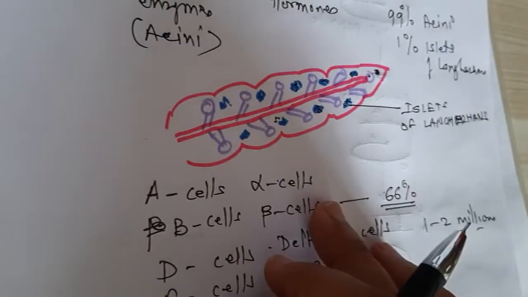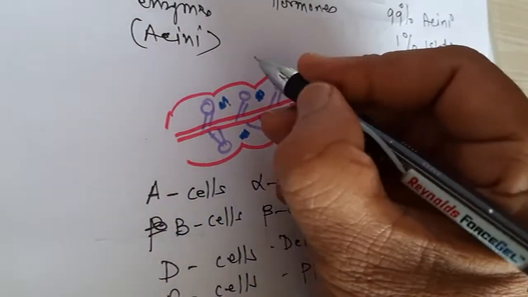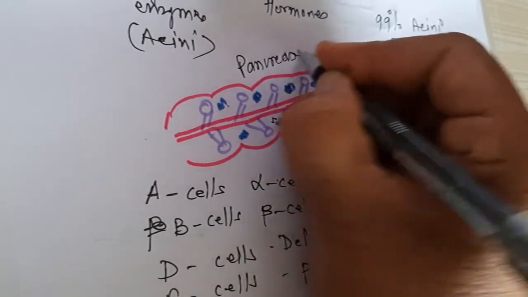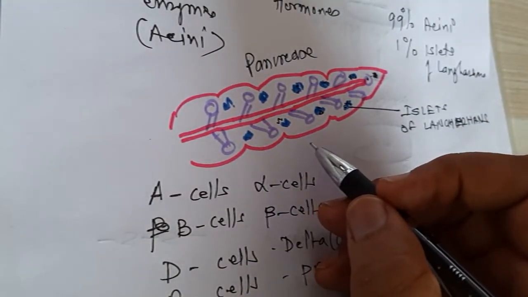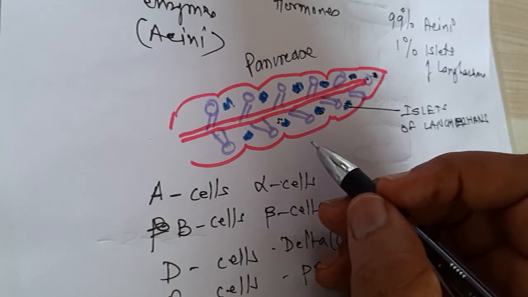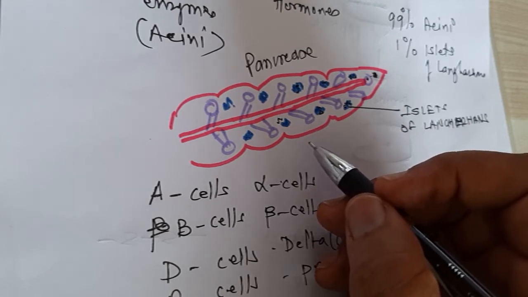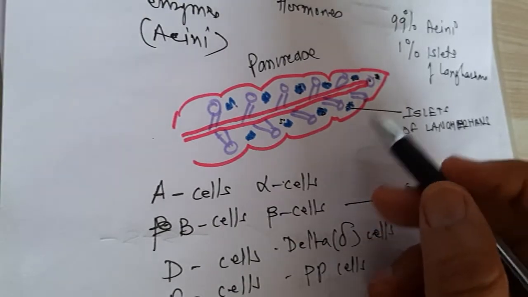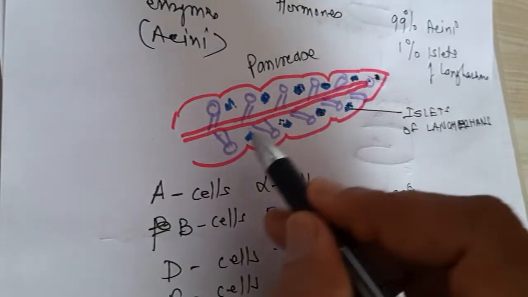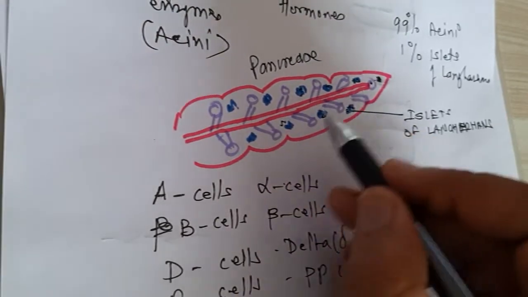Okay, so we have studied the morphology of the pancreas, how it looks. If you want to remember this longitudinal section of the pancreas, you just remember the bitter gourd, or bitter melon, or Karela. If you take the longitudinal section of this Karela, and see the arrangement of the seeds and the structure inside, it's the same as that of the pancreas.